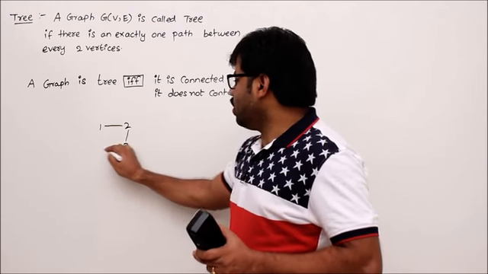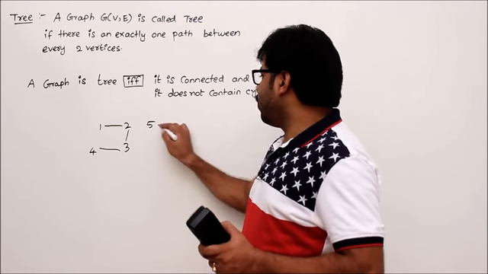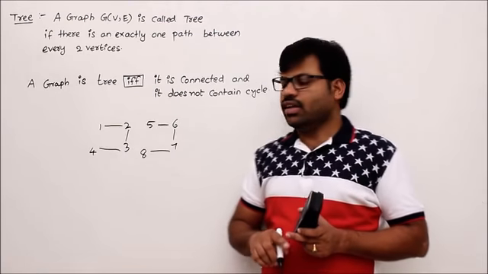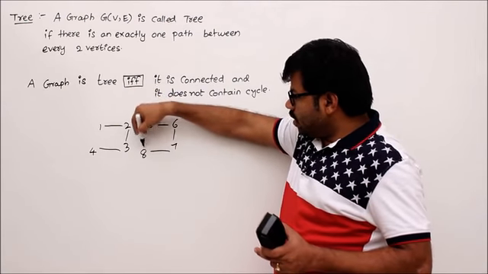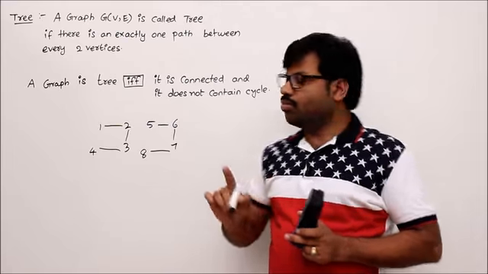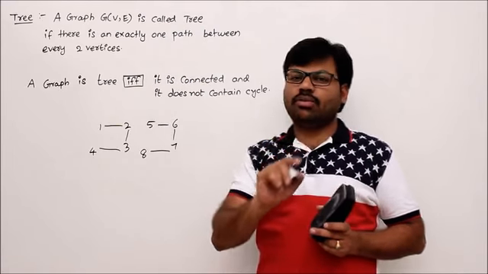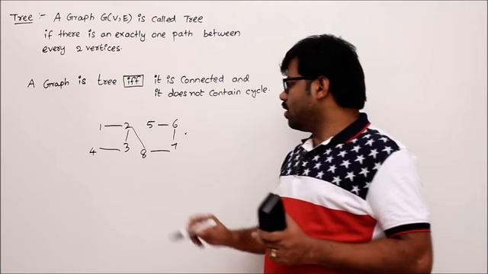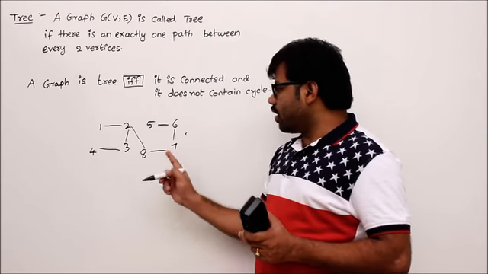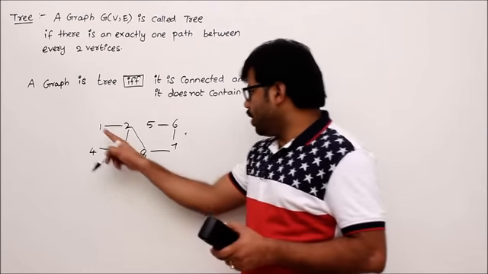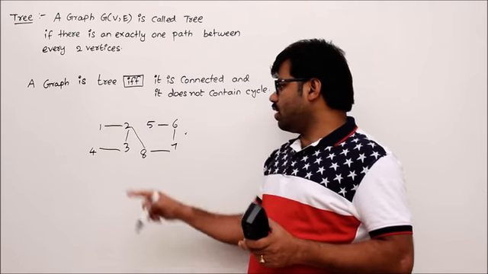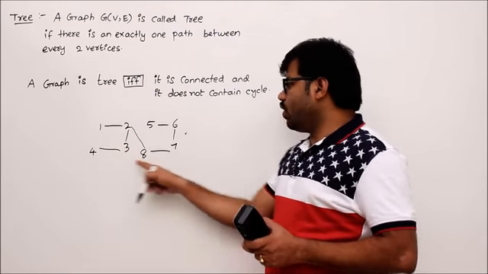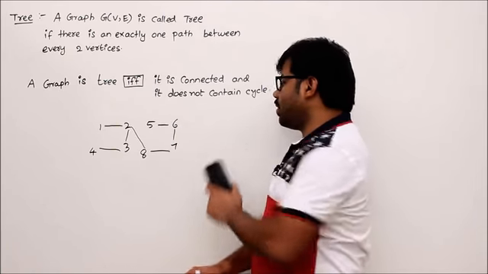So consider this one: 1, 2, 3, 4, 5, 6, 7, 8. This is not a tree. Why? Between 2 and 8, the number of paths is 0. But between every two vertices, there should be exactly one path. Hence, it is not a tree. Let me add the edge 2 to 8. Now, if you take any two vertices, I can show exactly one path. Between 1 and 8, there is exactly one path. Between 1 and 3, there is exactly one path. In that way, between every two vertices now, there is exactly one path.